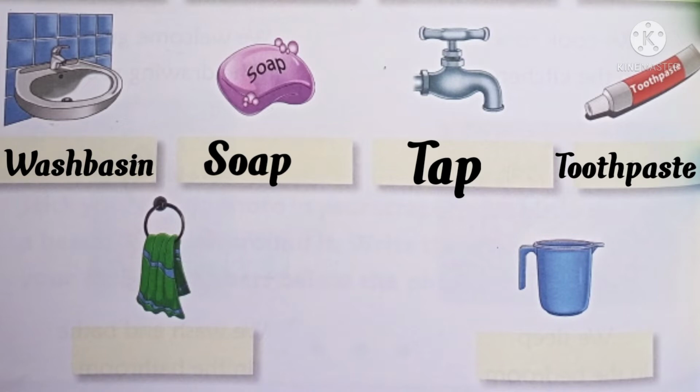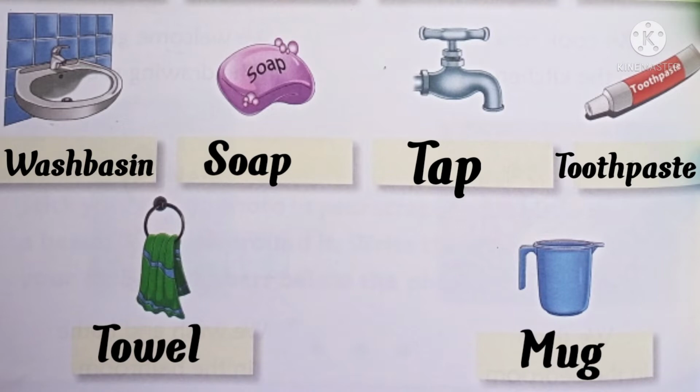There are two words remaining. What are those? Towel and mug. What is that? Yes, that is towel. T-O-W-E-L, towel. See the next image. What is that? That is a mug. Write mug, M-U-G. You have to write like this.